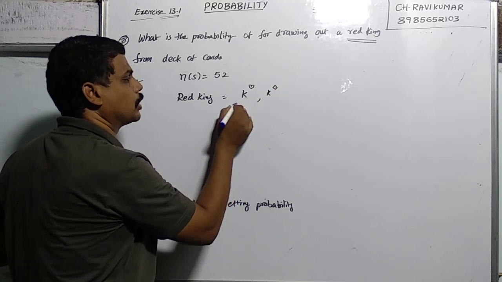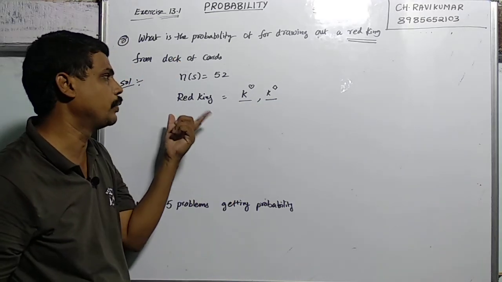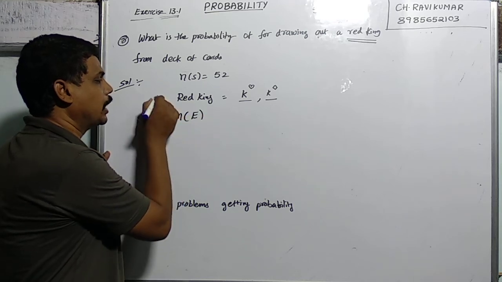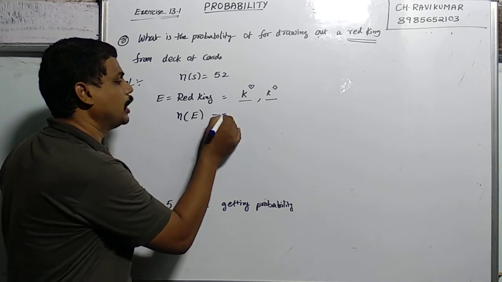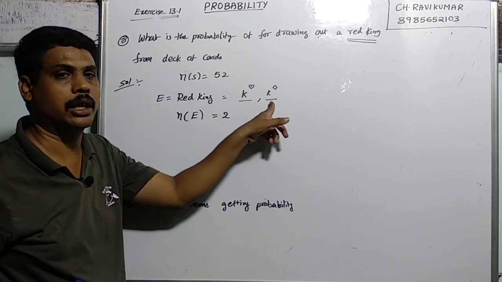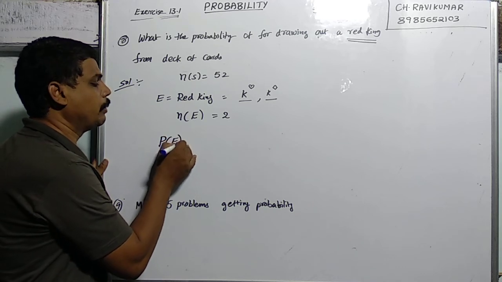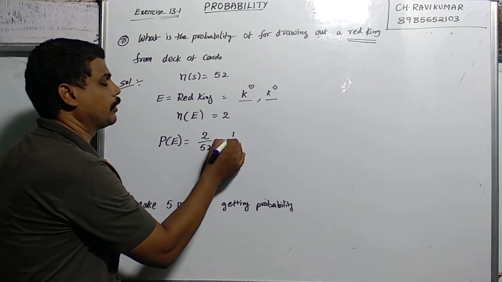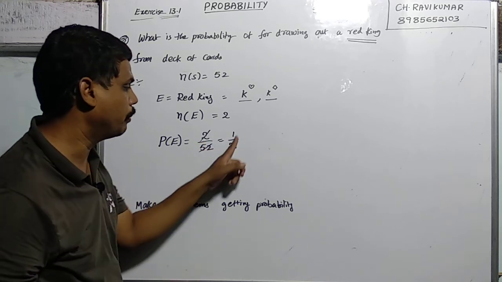So there are 2 kings out of 52 in the deck of cards. Let the event be E. The probability of this event is 2 out of 52. Cancelling by 2, the answer is 1 by 26.